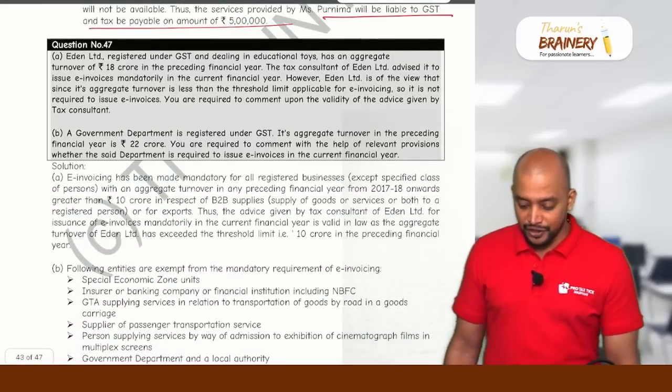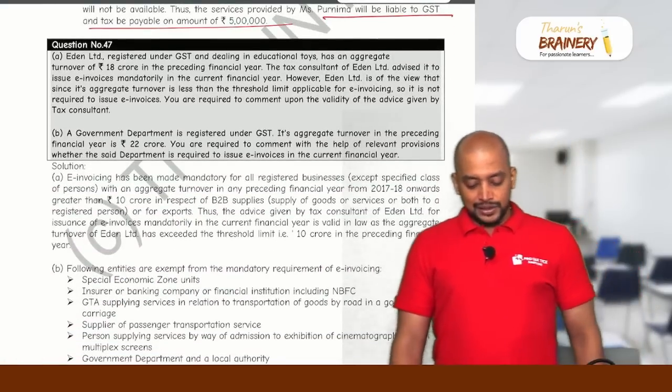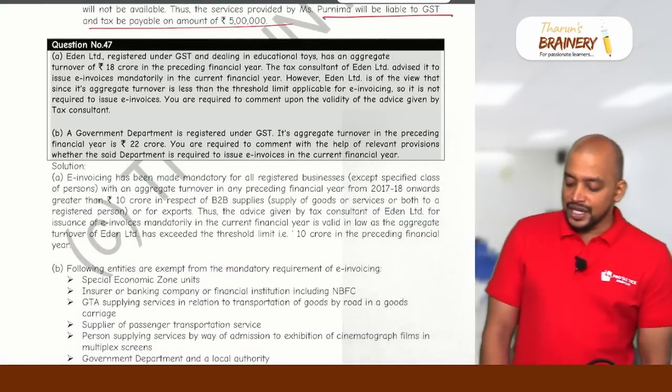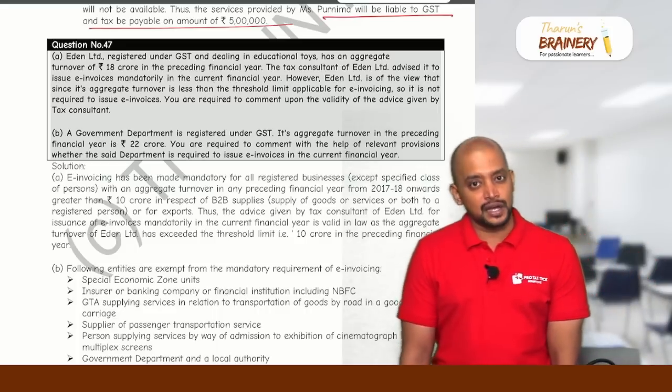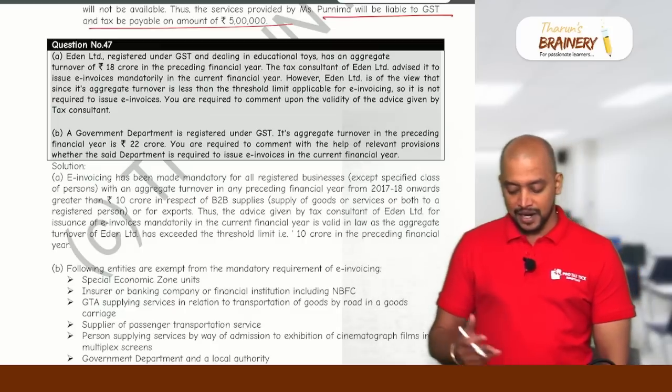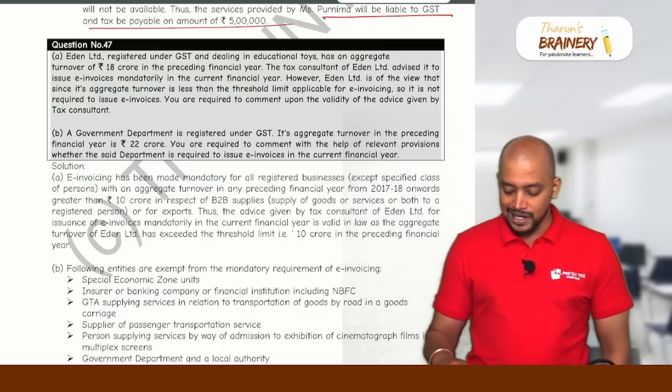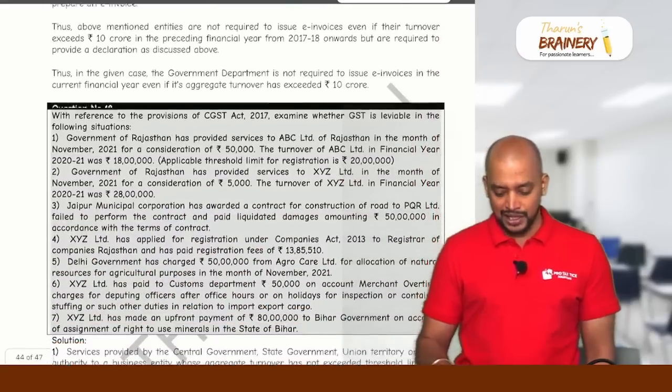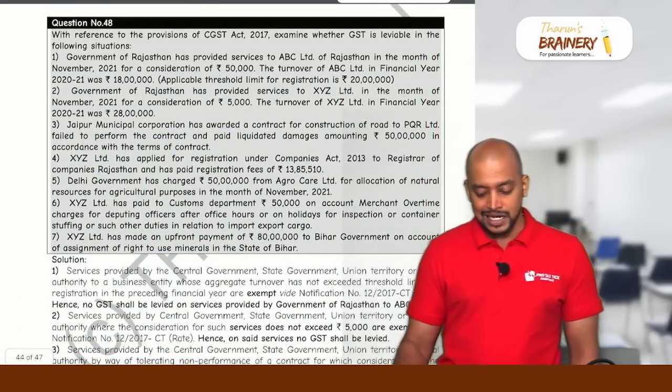Then question number 47. So this is again related to e-invoice only. Already we saw one question on these lines. So the same: who are required to give e-invoice? So that particular question.